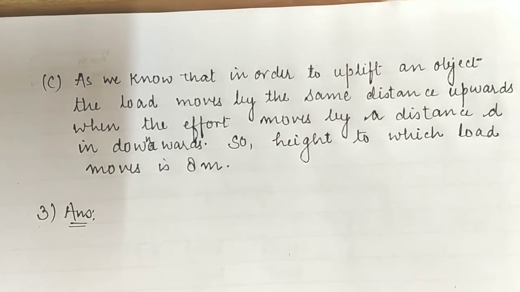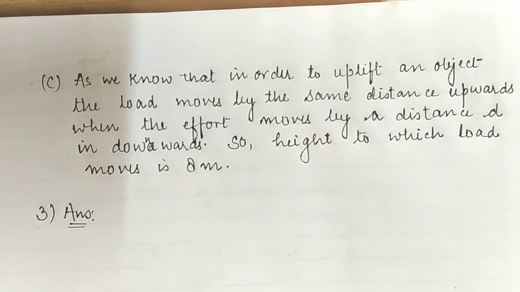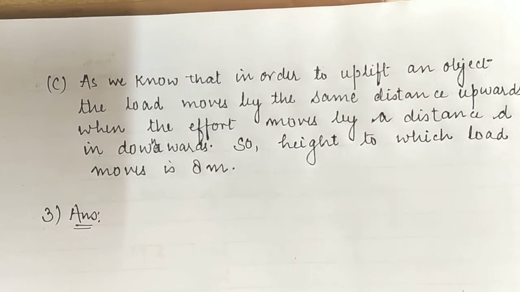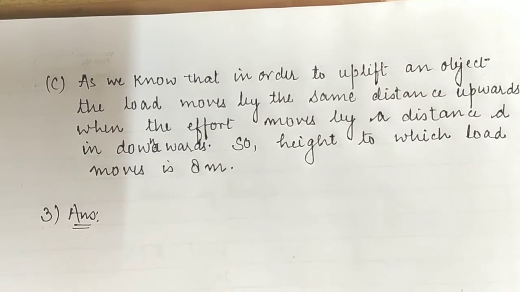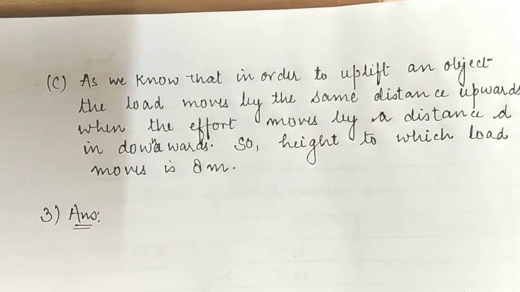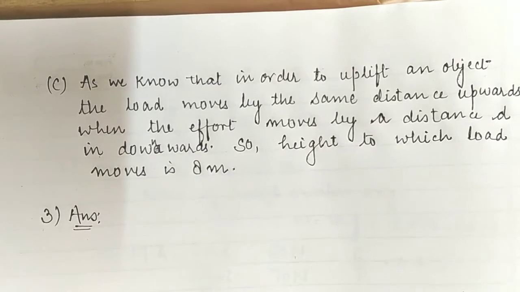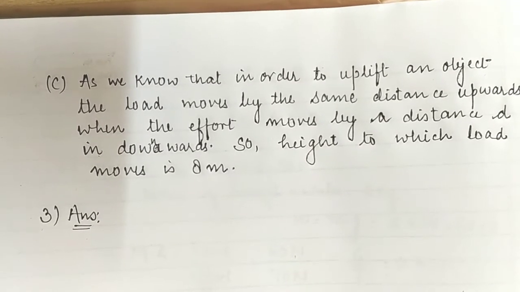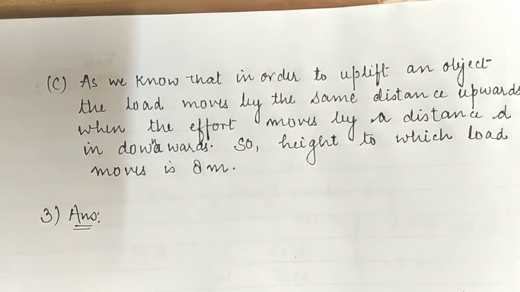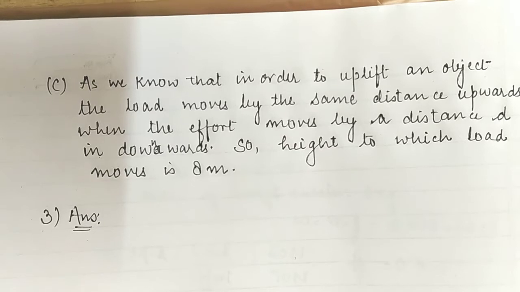So children, in this question we have to calculate the ratio of the effort in both conditions. So let's start to calculate. Children, what conclusion can we make from the given question? As we know, in the case of a single fixed pulley, the effort needed to lift an object should be equal to the load itself.